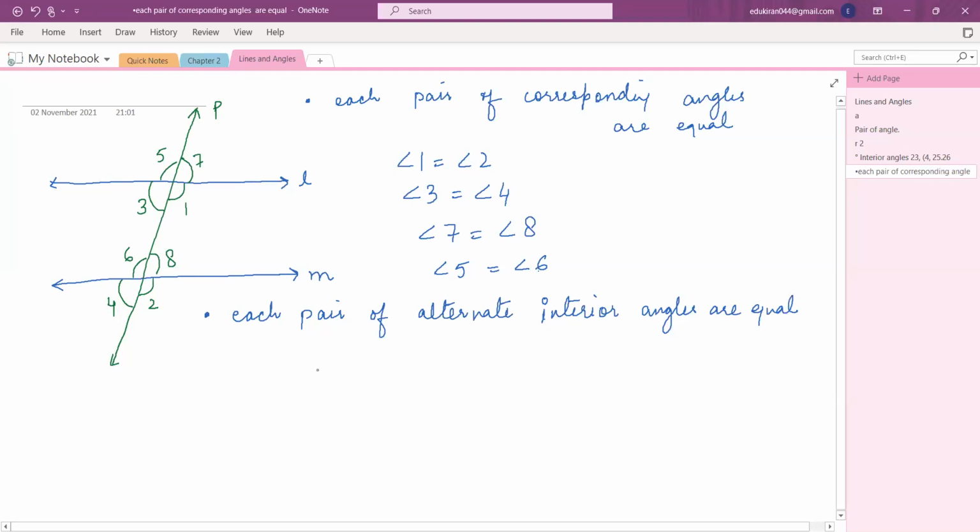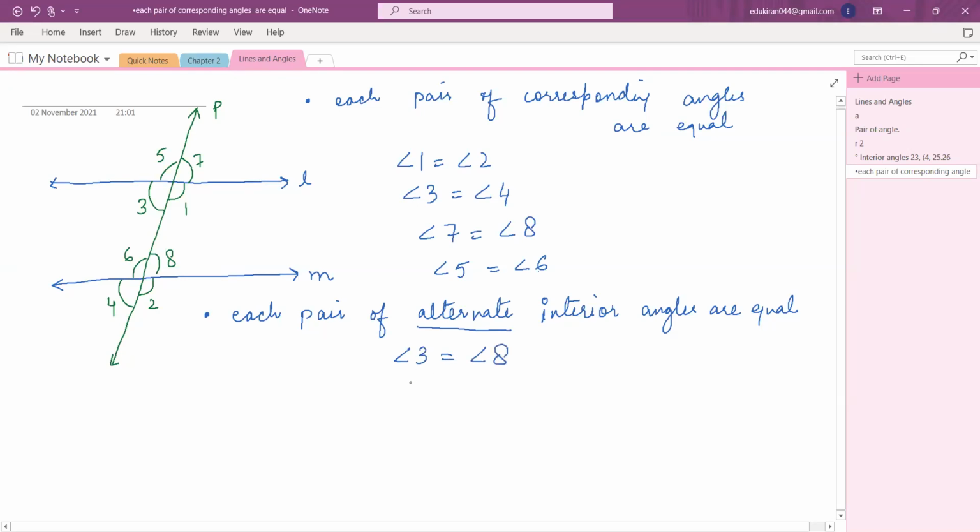So Mridula, tell me what the pairs of alternate interior angles are here. Ma'am, angle 3 is equal to angle 6. No, see, they are not alternate. They are on the same side of the transversal. Ma'am, angle 3 is equal to angle 8. Exactly. Alternate means they have to be on the opposite sides of the transversal. So angle 3 will be equal to angle 8.